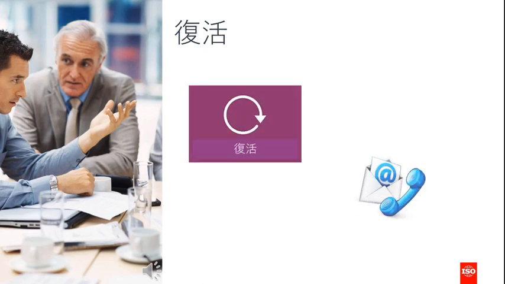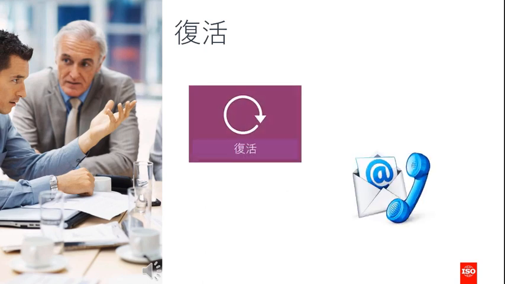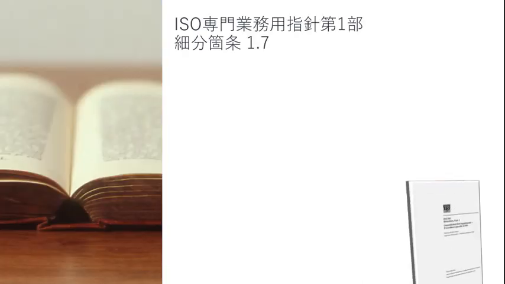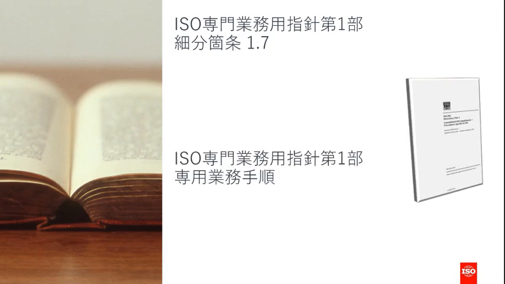If this happens to you and your member body is downgraded, please contact your ISO Technical Program Manager to be reinstated after the 12-month period is complete. Reinstatement does not happen automatically. For more information, please refer to Subclause 1.7 in the ISO IEC Directives Part 1. This is the section on obligations to vote and participate.